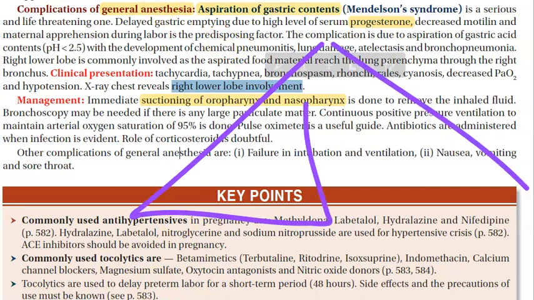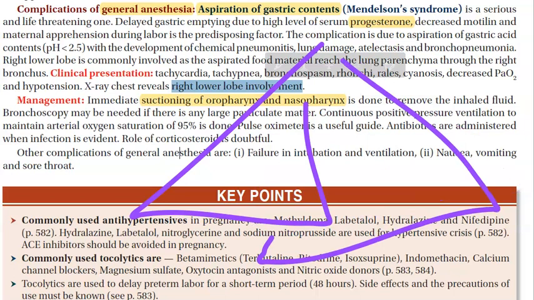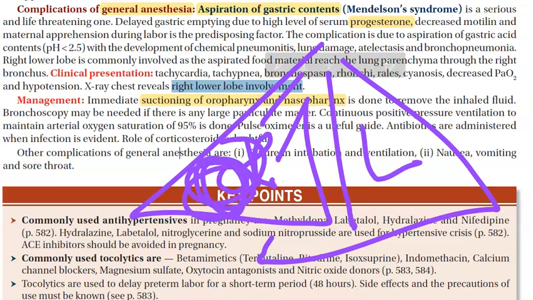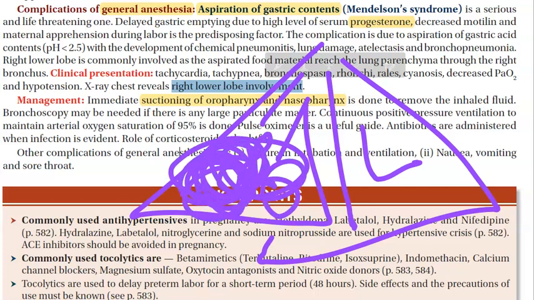Why? Because this is connecting directly, right? This is the right and this is the left of the patient. So this one, the right lower lobe, is affected. You can see that there is more right lower lobe involvement when you check the x-ray, okay?